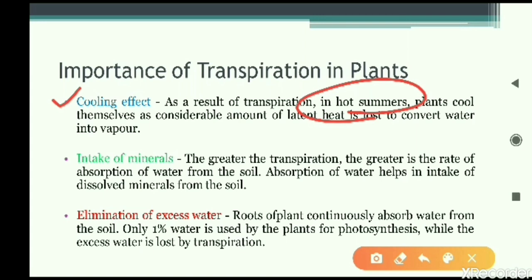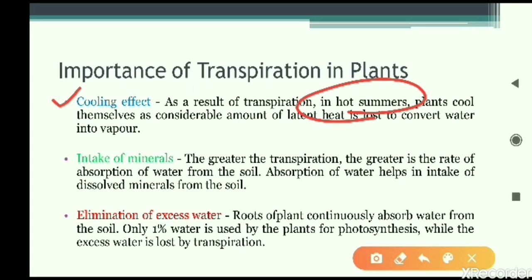Because transpiration is happening from the leaves, water vapor is being produced outside. So just near the tree, you will feel a very cool atmosphere. If you sit down on a sunny day outside, you will feel very hot without a tree, but under the shadow of a tree, suddenly you feel a temperature difference. Why is it so? That is because transpiration is going on.